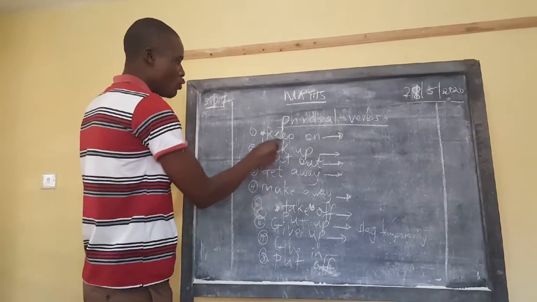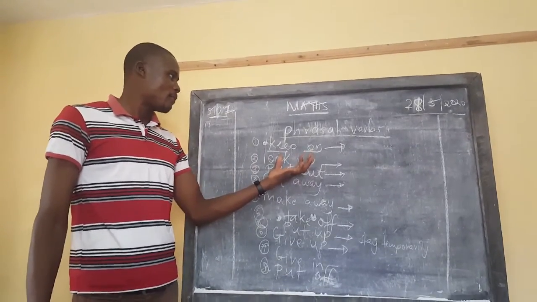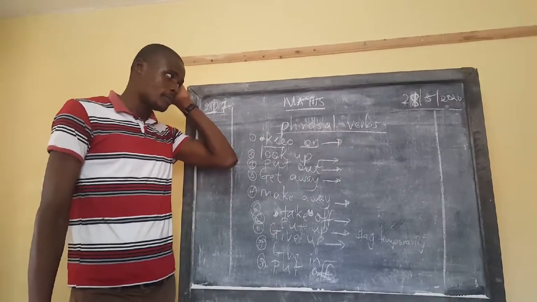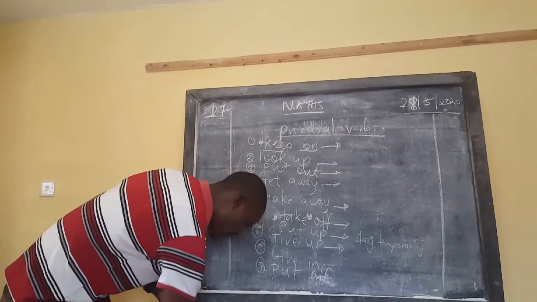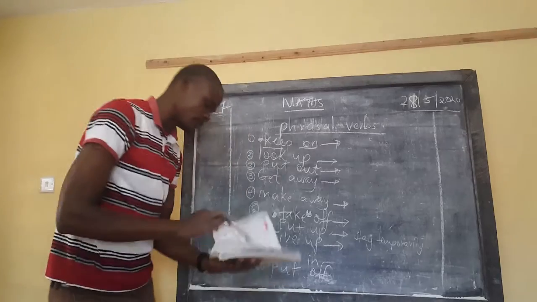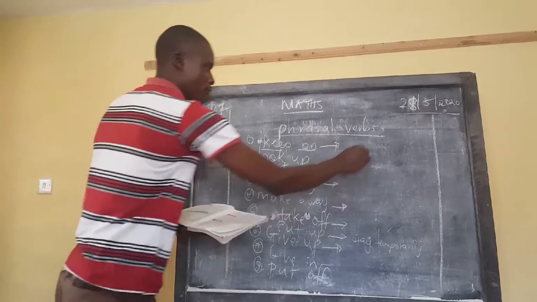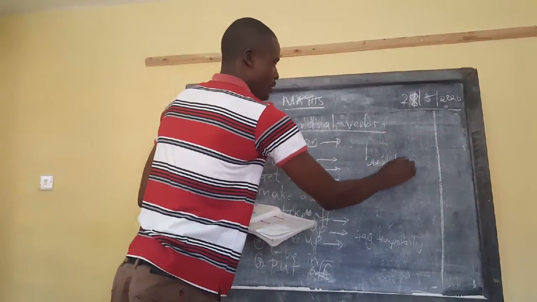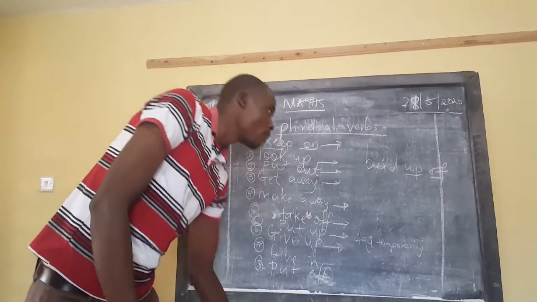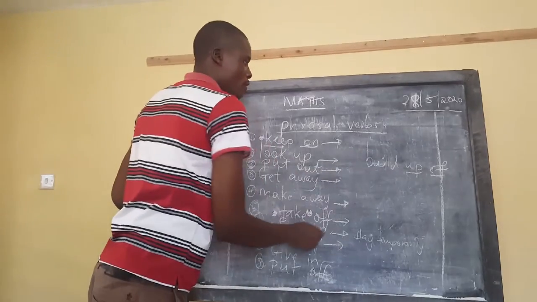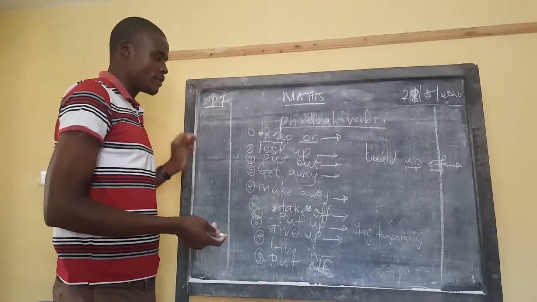I'll just give an example like keep on. To keep on here is a phrasal verb made up of two prepositions. You can talk of a good example like this one here: build up of. And we can see we have two prepositions there. So to build up of, we'll see what that one can mean in that particular way.